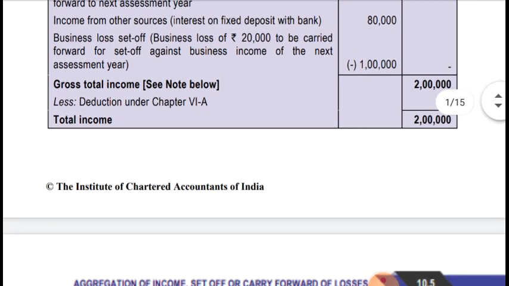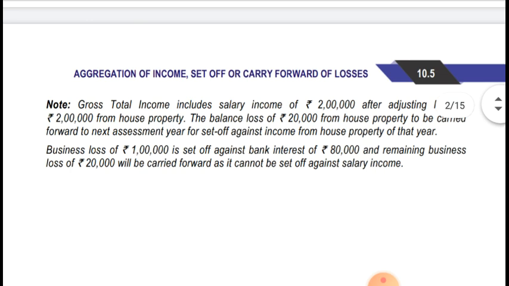Hope you have understood. There will be a note on that. Note: gross total income includes salary income of 2 lakh after adjusting loss of 2 lakh from house property. The balance loss of 20,000 from house property is to be carried forward to the next assessment year for set off against income from house property for that year.